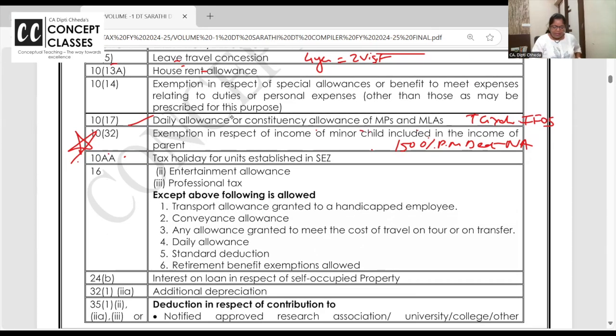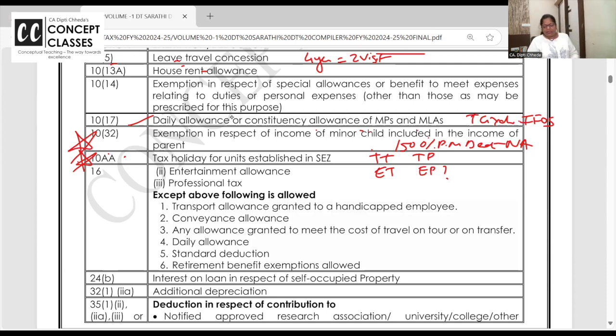Chalo. 10AA. I hope we are revising too many other things also and they are really helpful. 10AA, you remember? What is 10AA? Tax holiday. Total turnover, total profit, export turnover, export profit. है ना? Clear है आप सबको?